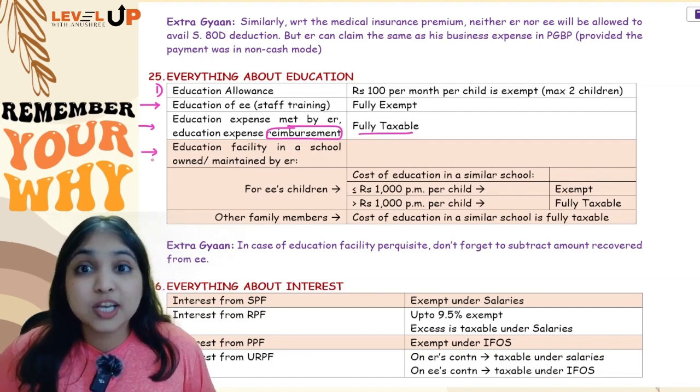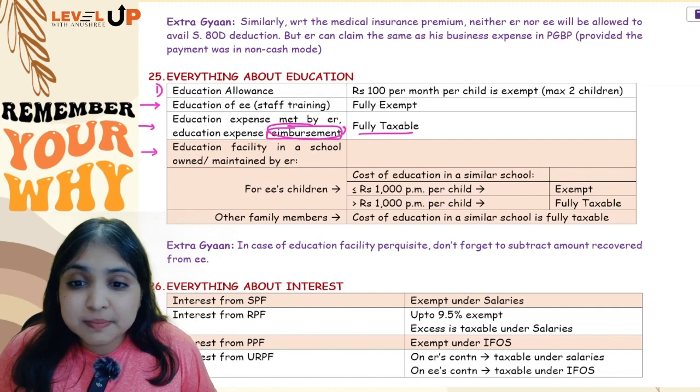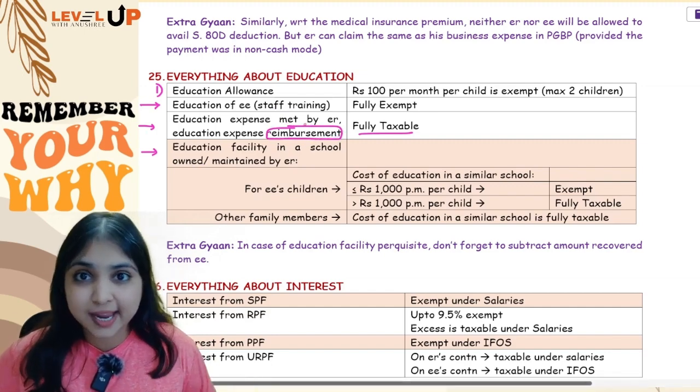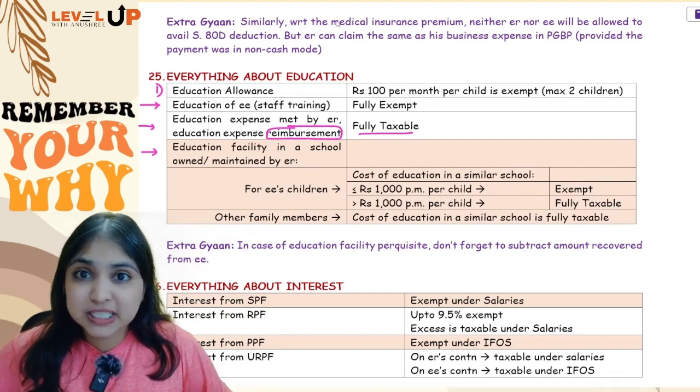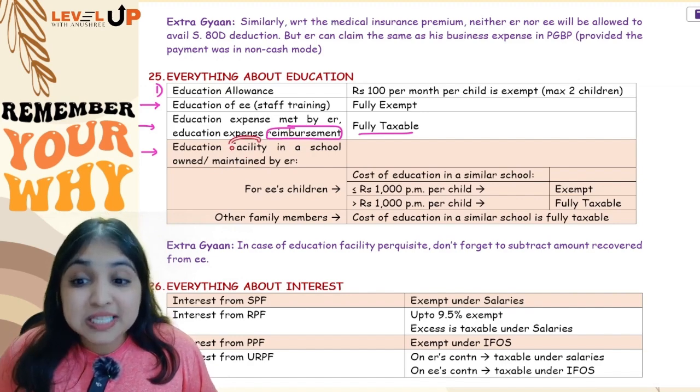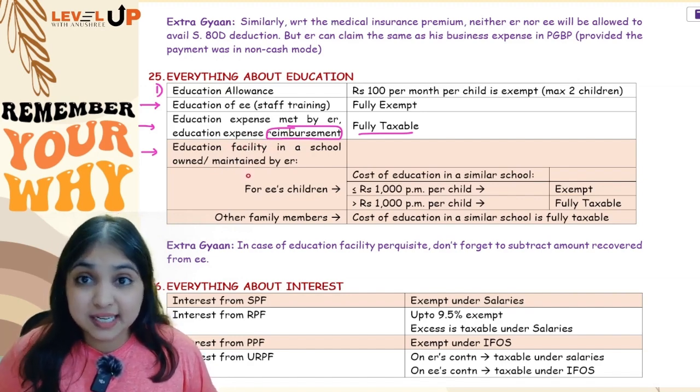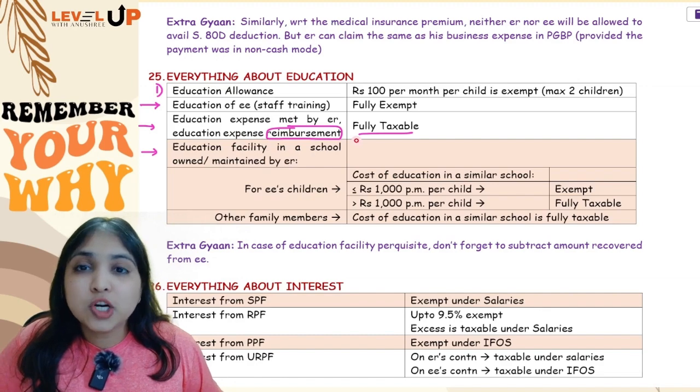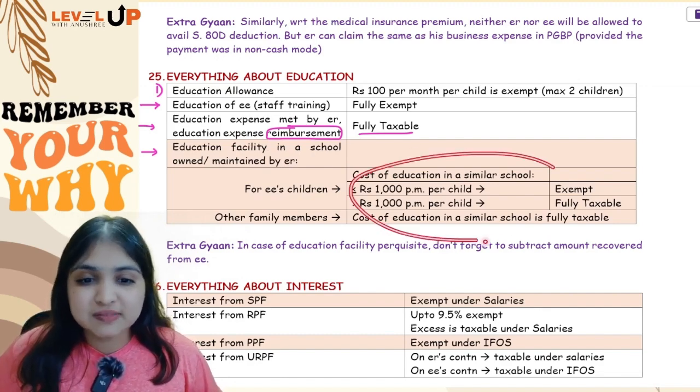Then comes education facility. See, reimbursement will be fully taxable. We will not even check anything else. Reimbursement itself means fully taxable. But if it is a facility, that is, it is in a school which is owned or maintained by employer, this is where full drama.